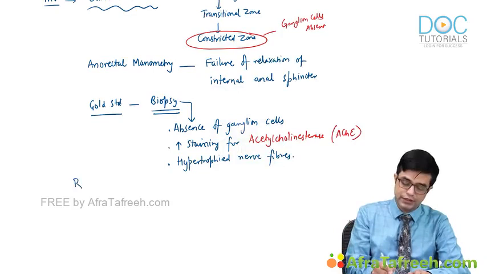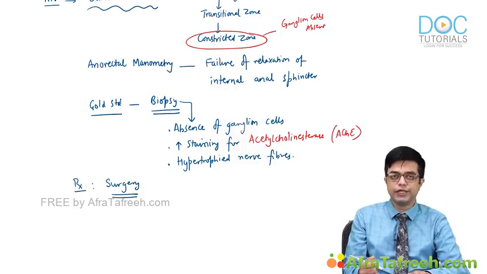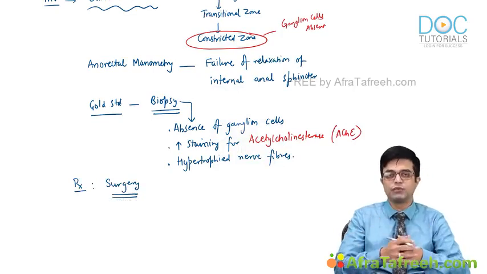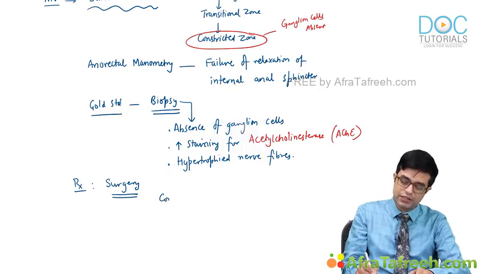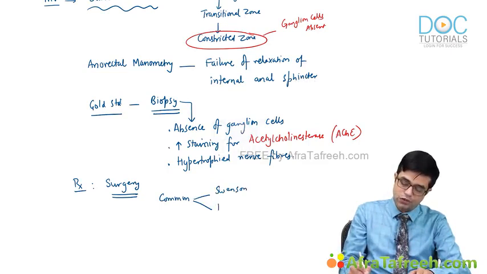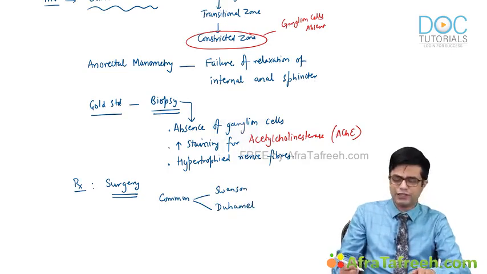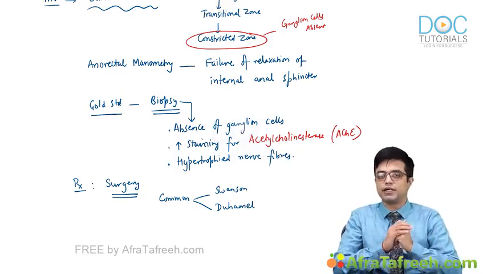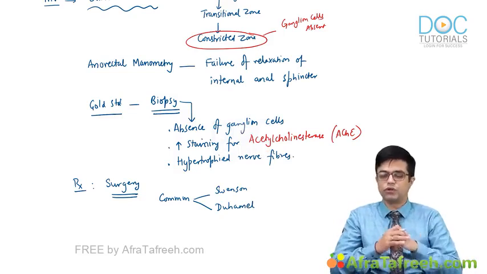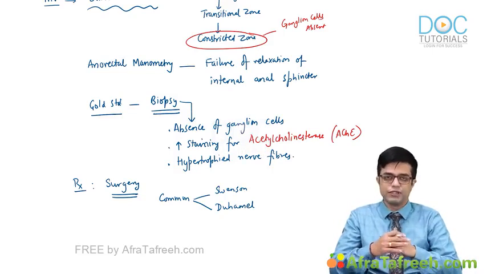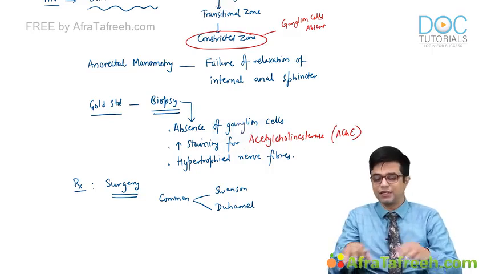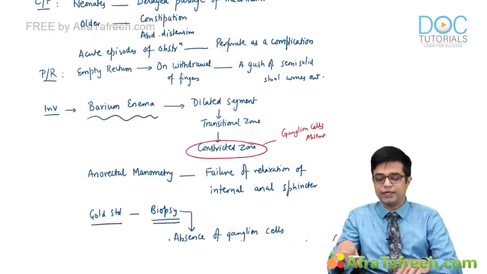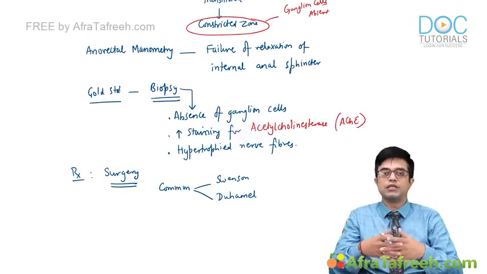Treatment of choice is always surgery. Various types of procedures including pull-through surgery, push-up surgery, followed by anastomosis have been described. Two of the common surgical procedures include Swenson's procedure and Duhamel procedure. You can just remember the names if they ask you. Swenson procedure done for this, Duhamel procedure done for this. These days, laparoscopic surgeries are very frequently done in the non-complicated cases. The details of surgery we are not discussing because this is pediatrics. But we have discussed the topic in a way that it has covered some of the approach-based things related to other subjects as well.